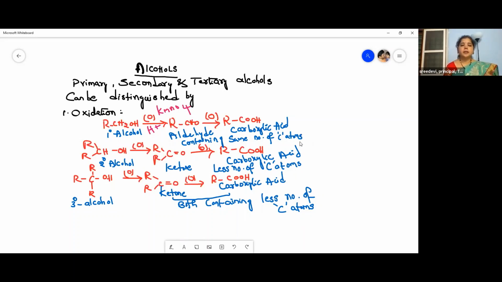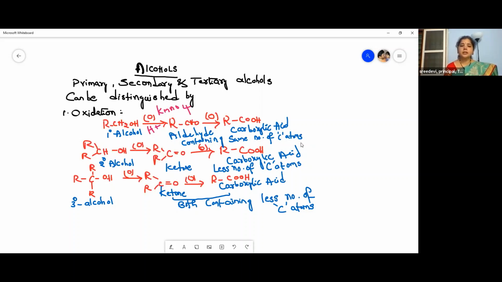Oxidation. So when primary alcohol is oxidized in the presence of an acid, by acidified potassium permanganate, it gives aldehyde, and on further oxidation gives carboxylic acid, both containing the same number of carbon atoms.